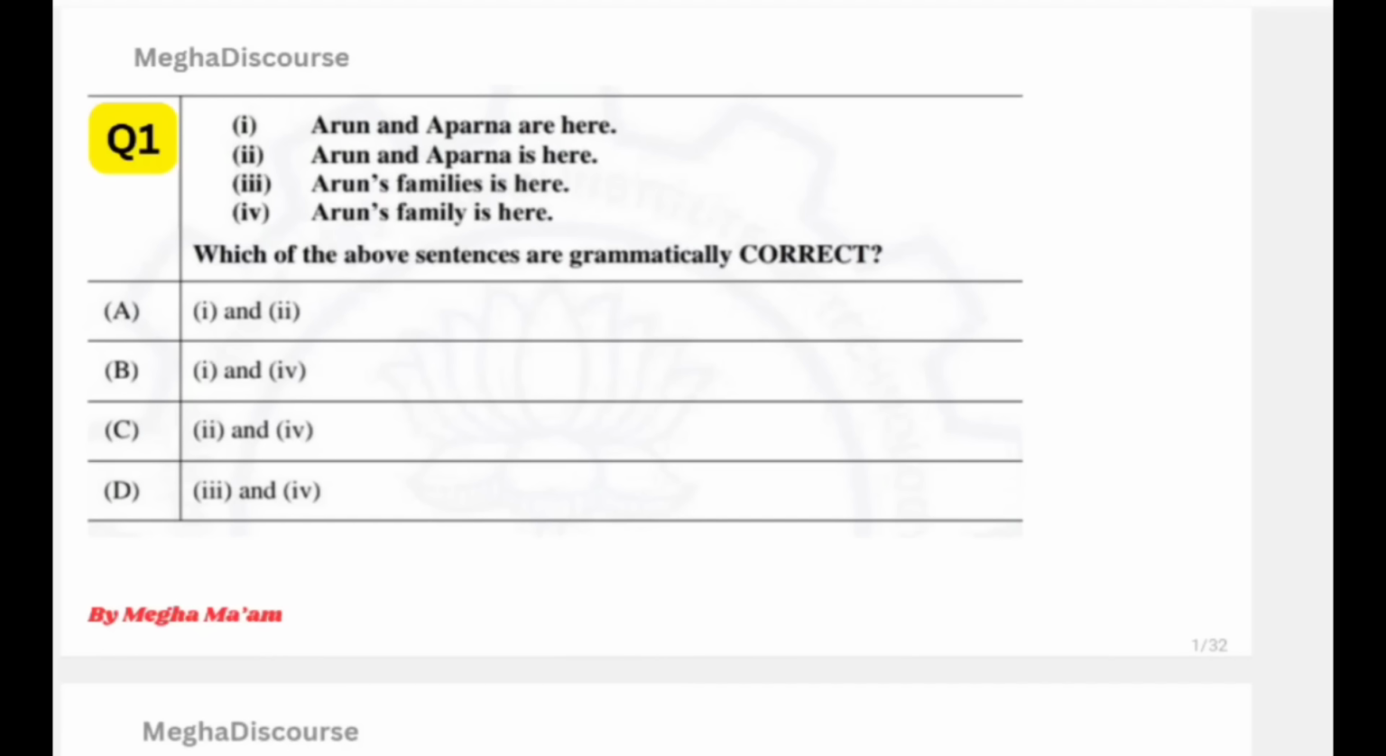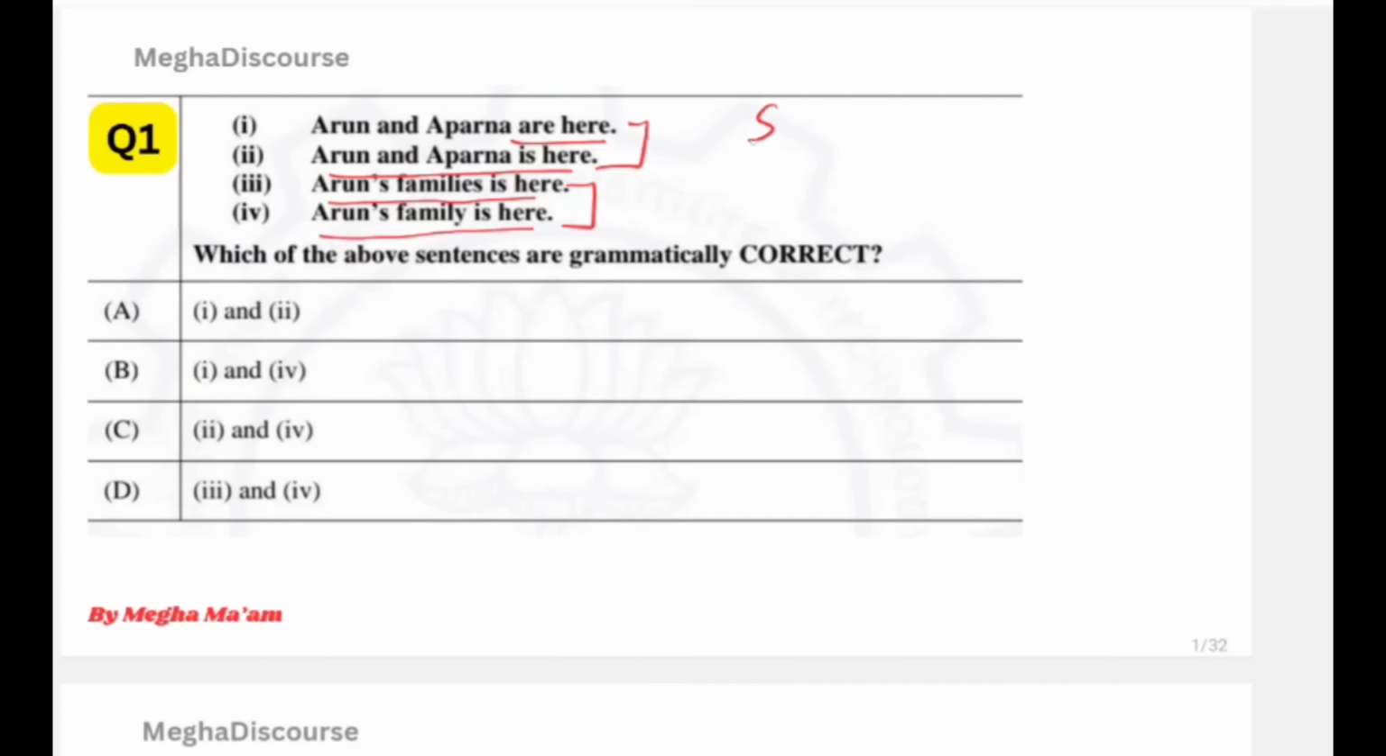for your upcoming paper. So first question: Arun and Aparna, they are here. Arun and Aparna is here. Arun's family is here and Arun's family is here. So look at this question. We have two statements and both are different. First he said Arun and Aparna are here, and then Arun and Aparna is here. So first let us create this rule.